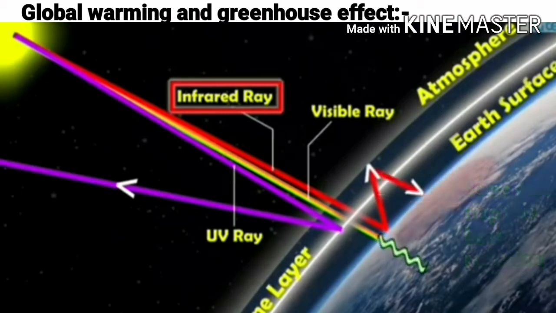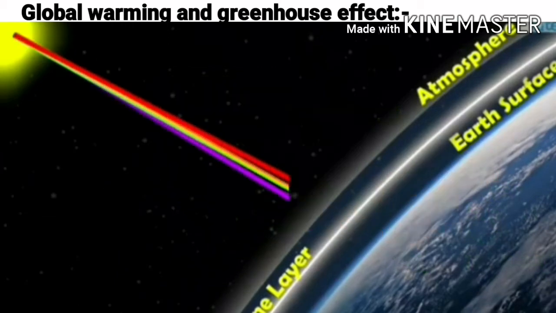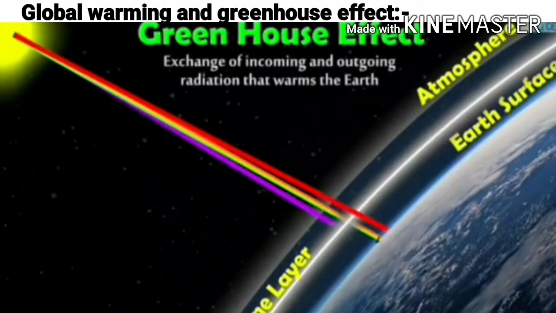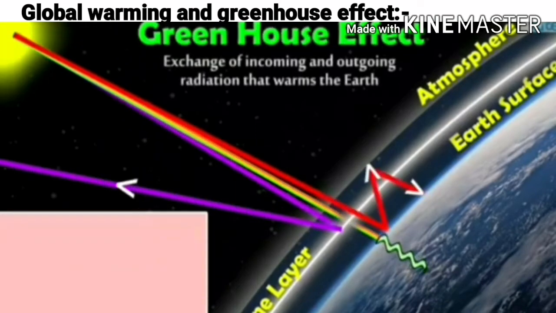As we know, about 75% of the solar energy reaching the earth is absorbed by the earth's surface, which increases its temperature. The rest of the heat radiates back to the atmosphere.